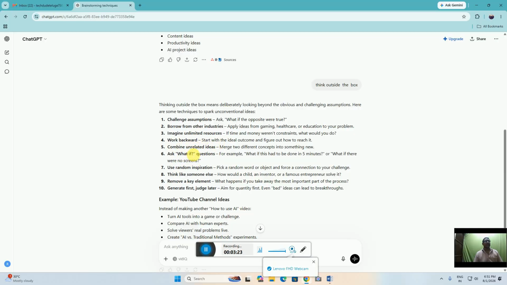backward and combine unrelated ideas, ask what if questions, use random inspiration, pick a random word or object for connections to your challenges, think like someone else, remove a key element, generate first, judge later. What happens if you take away the most important part of the process?